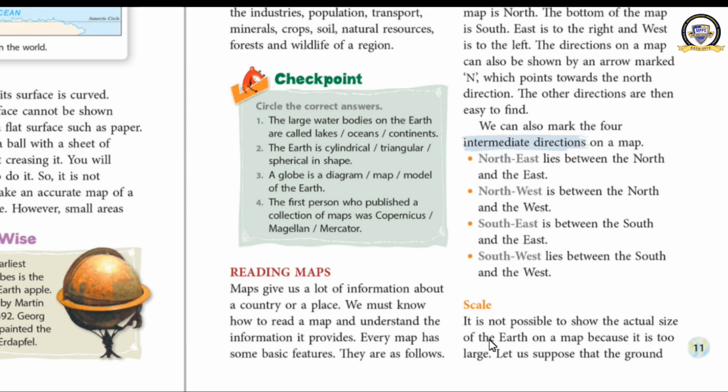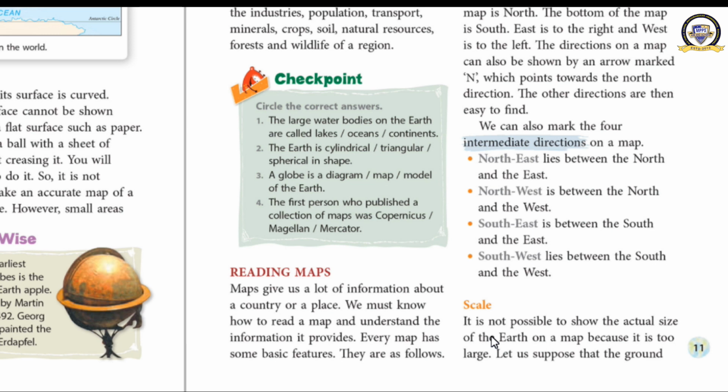Okay, we know that there is an actual distance on the ground from one place to another. For example, between Gorakhpur and Anand Nagar, what is the distance? 45 to 50 kilometers. Is it possible to show 50 kilometers on a map? No, we cannot show it. Or the distance between Kanyakumari and Srinagar, it is near about 3000 kilometers.